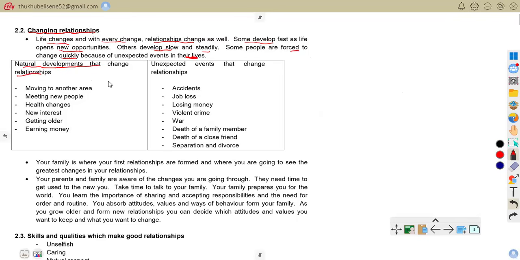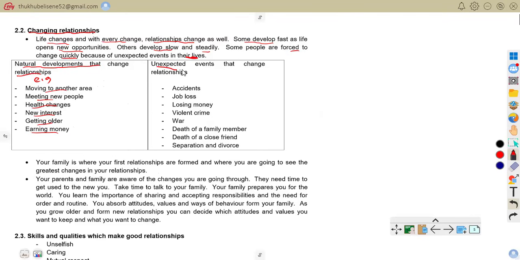So we are going to talk about natural developments that can change relationships. When you talk about natural developments, we are talking about predictable life changes that affect relationships. As we are given these examples: moving to another area, meeting new people, health changes, new interests, getting older, as well as money. Those are predictable life changes that affect relationships.